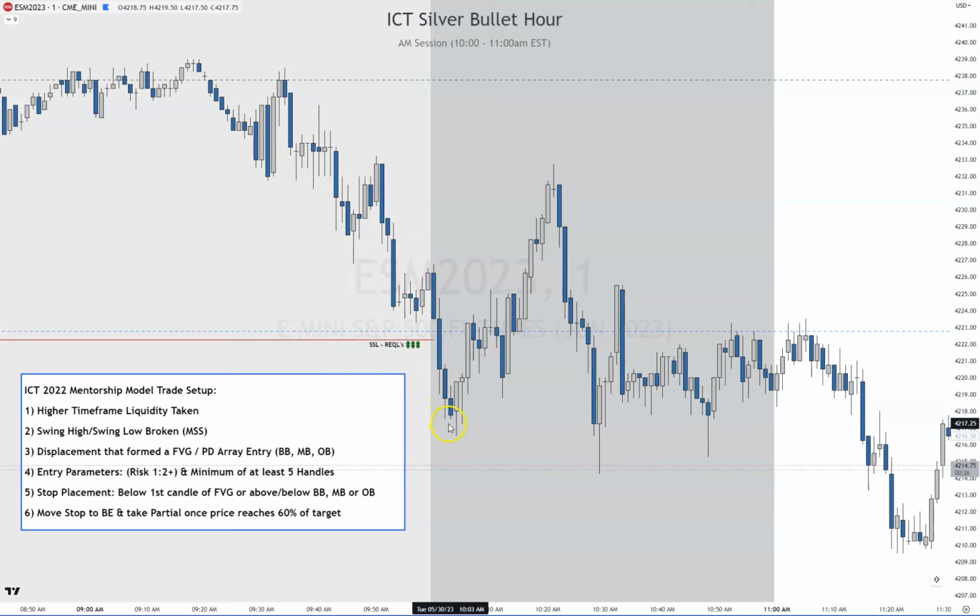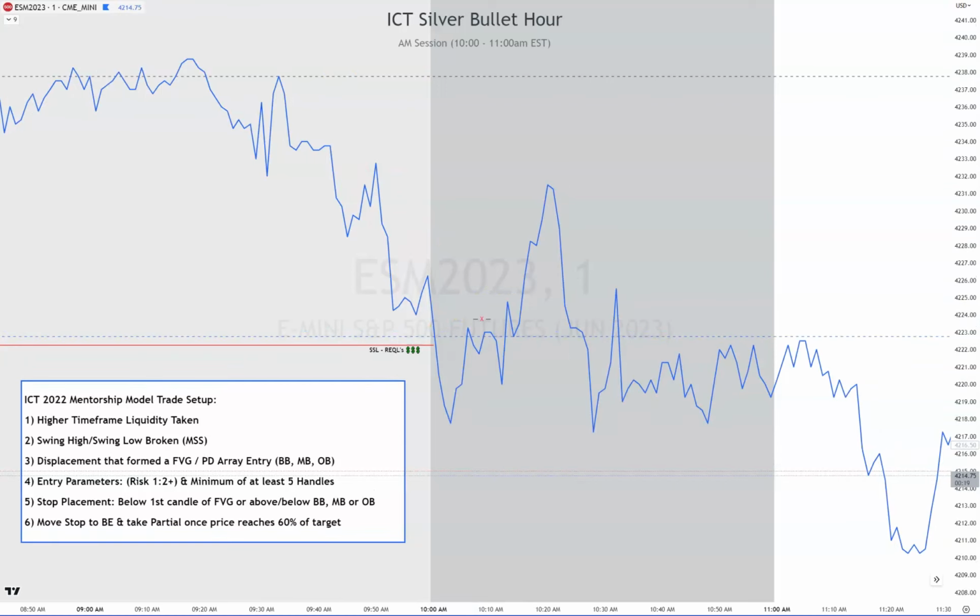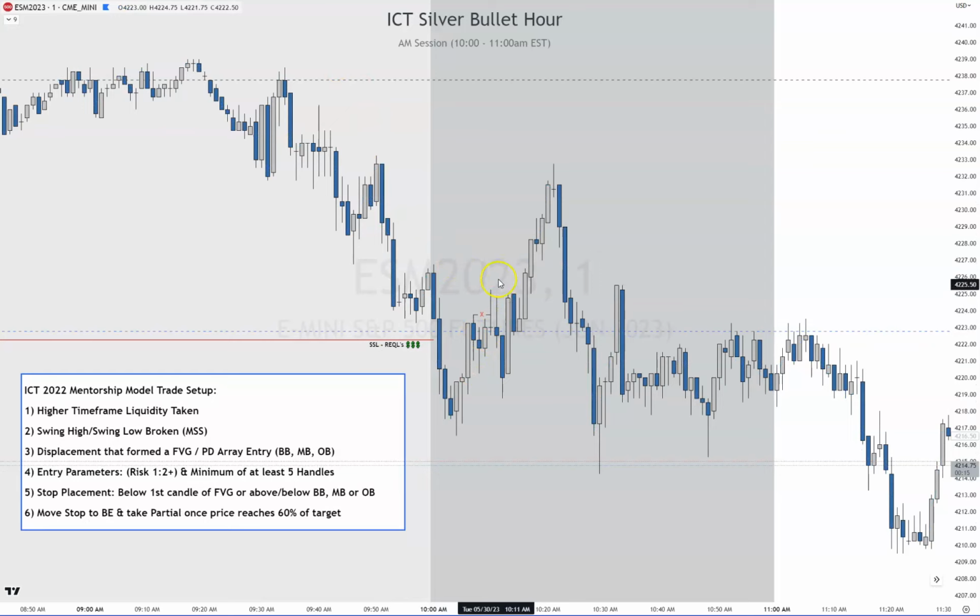Now we're looking for a break of structure, right? So where do we get that? Right here is a break of structure. Let me show this on the line chart so you can see it. It's where it breaks. Kind of hard to see there, but it does break with the wick. I have seen ICT take it with a wick breaking structure.